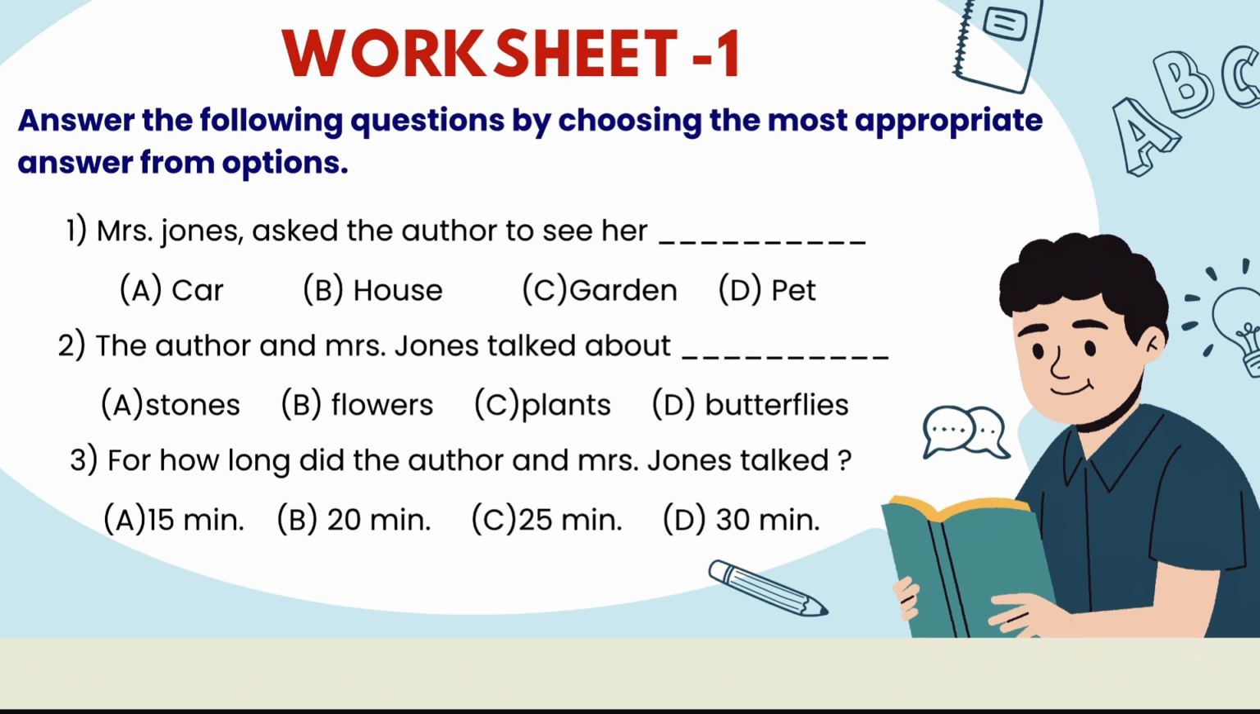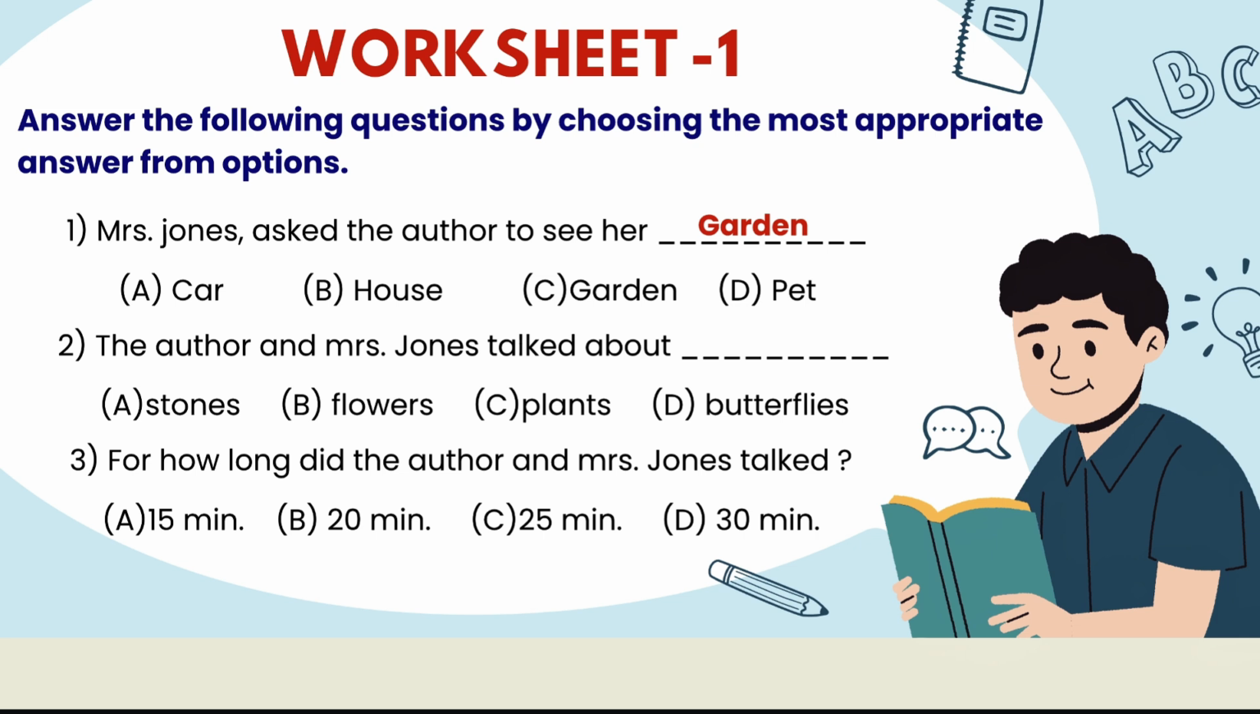Answer the following question by choosing the most appropriate answer from the options. Mrs. Jones asked the author to see her dash. Just tell me, Mrs. Jones asked the author to see her car? No. House? Definitely not. Garden? Yes. So, garden is the answer, right?